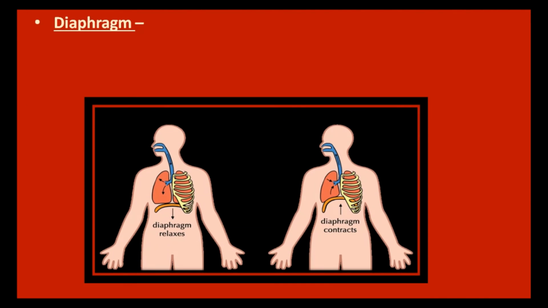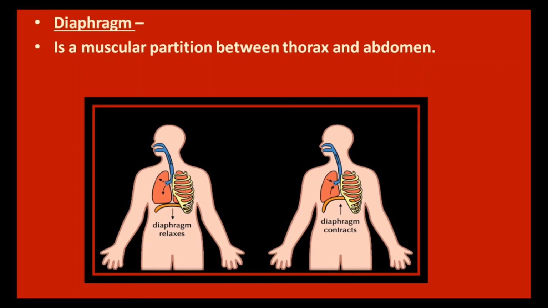Diaphragm. Diaphragm is a muscular partition between thorax and abdomen and forms the base of the chest cavity. During inhalation, the diaphragm flattens and increases the chest cavity so that air is sucked into the lungs, while it relaxes during exhalation.